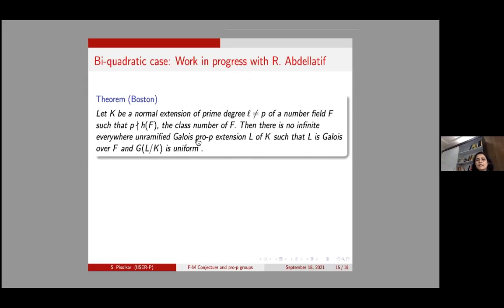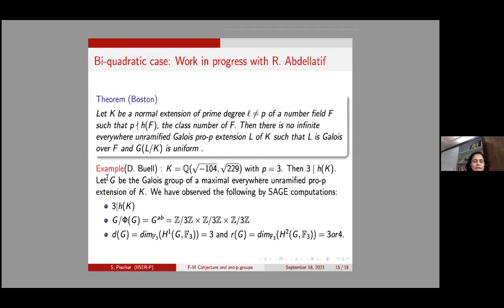Then there is no infinite everywhere unramified Galois extension L of K such that L is Galois over F and the Galois group is uniform. Here is the example supplied by Buell, which is the example of a biquadratic extension. So in Boston's result, we are considering a cyclic extension.